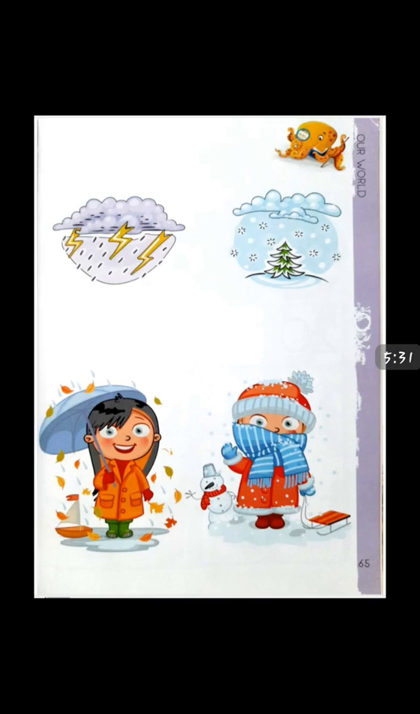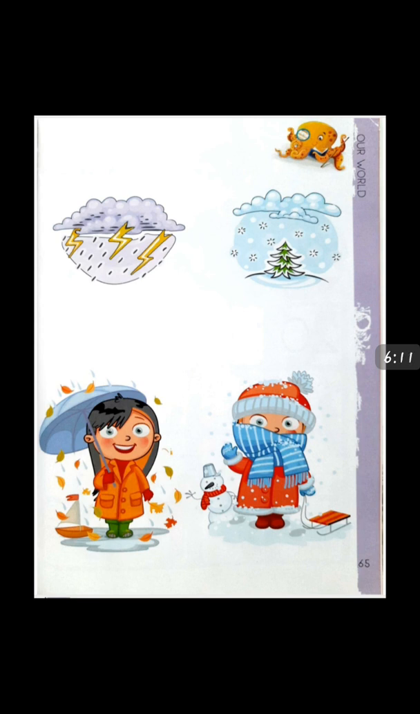After this, open your book at page number 65. Match the clothes with the season. Look at the pictures on the top half of the pages and identify the seasons. You have to match the girl with the particular season. The first is the rainy season. The second one is the winter season.